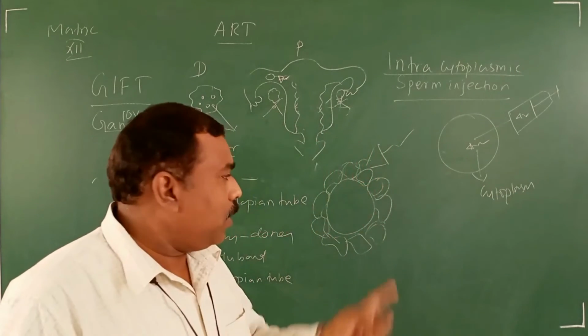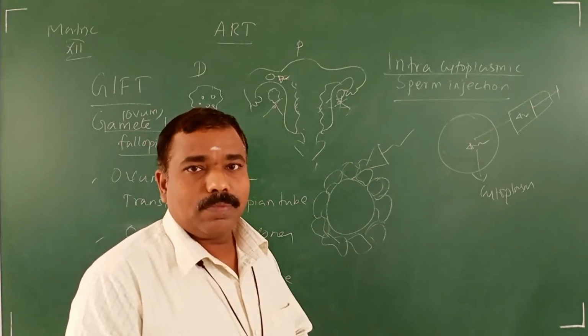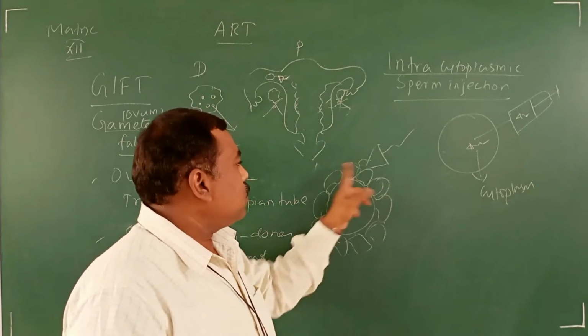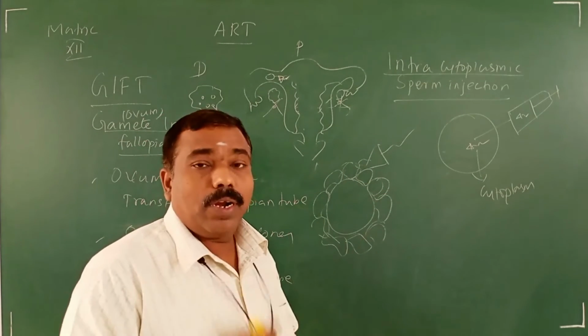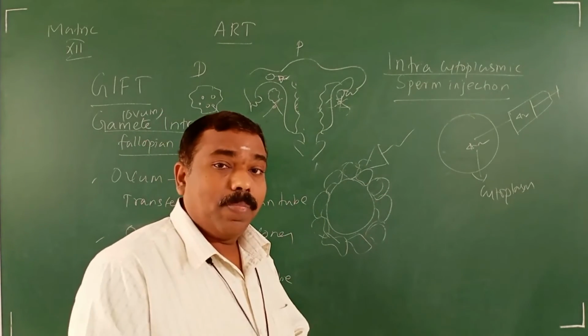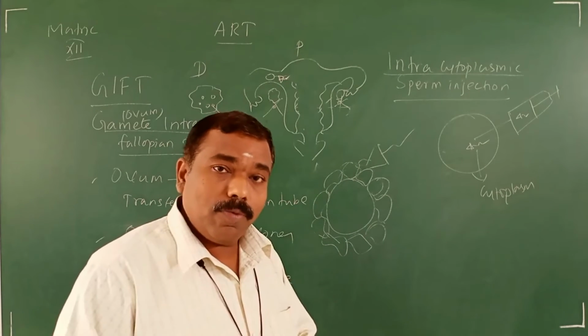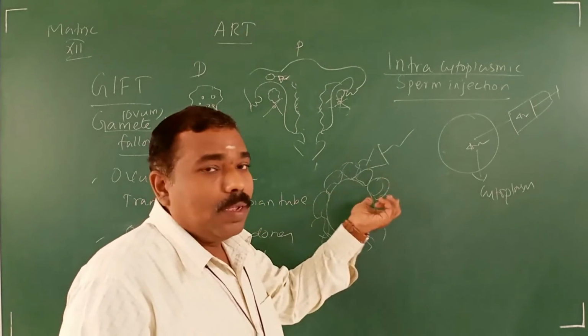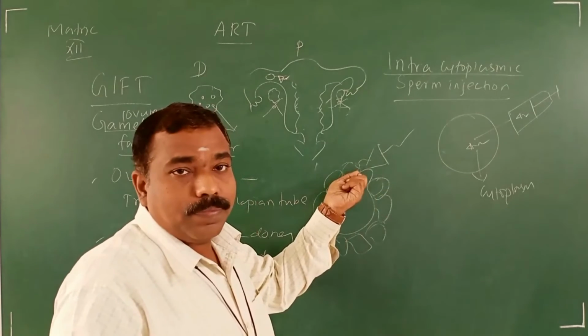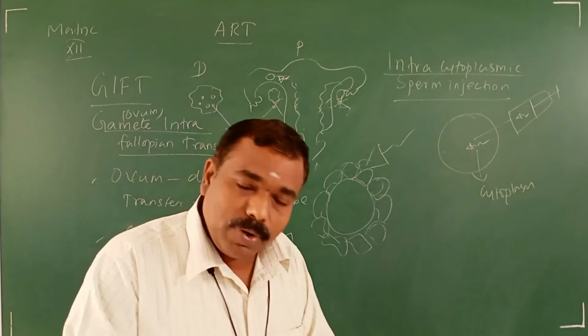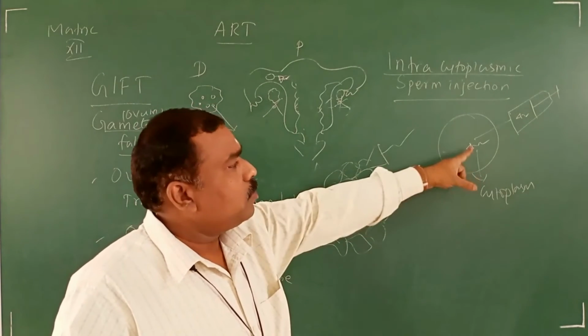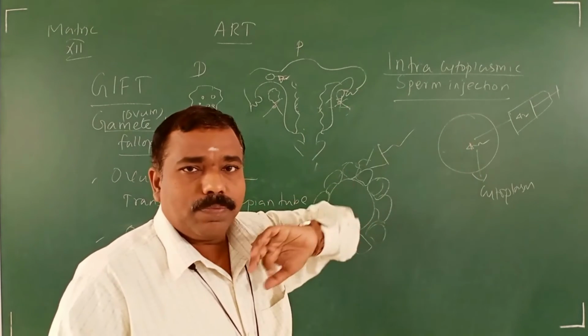The sperm has to enter inside the cytoplasm of the egg. Why is there this protection? In order to avoid many sperm; polyspermy should not be allowed. For that only, this protection. But due to the hardness, even one sperm is unable to enter. So for this, this is the procedure.